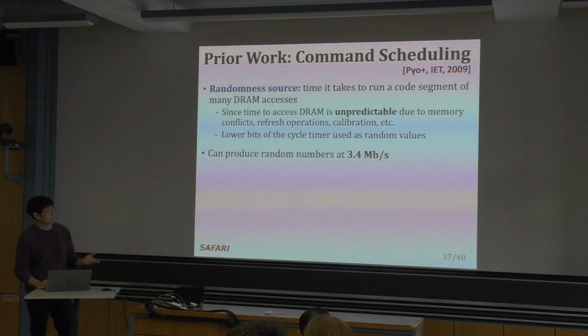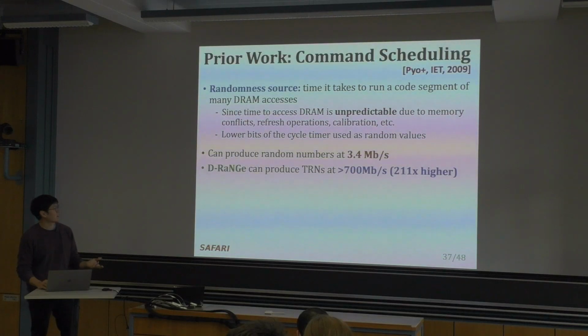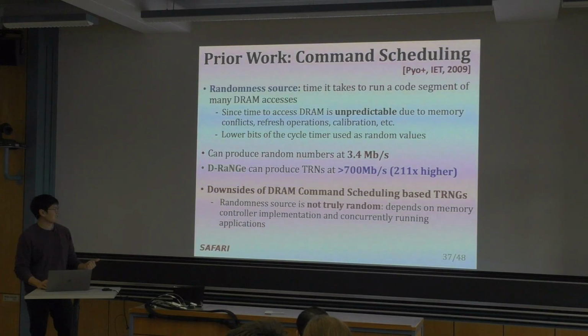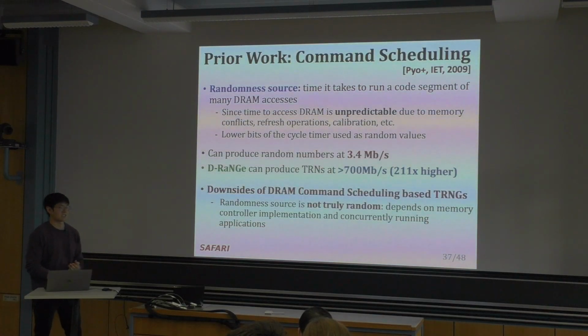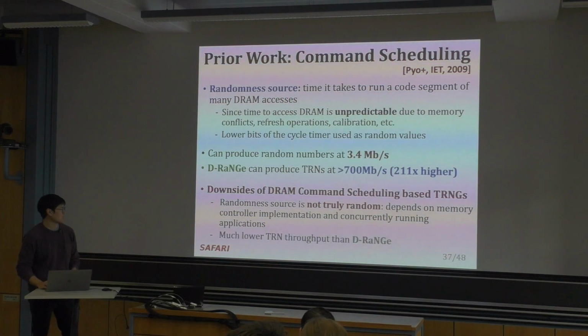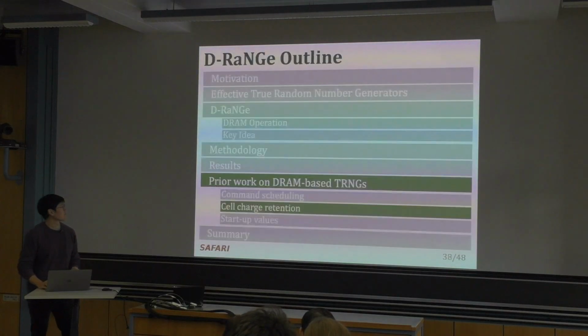They can produce random numbers at 3.4 megabits per second, but we can do it much better. The downside, again, is that we claim their randomness source is not truly random, as it depends on the memory controller implementation and concurrently running applications. And it seems like we might be able to take advantage of that to make it not so random. They also have a much lower true random number throughput than D-RaNGe.